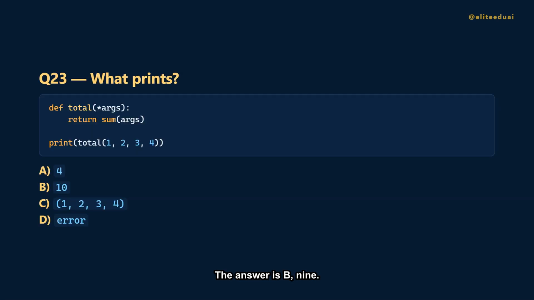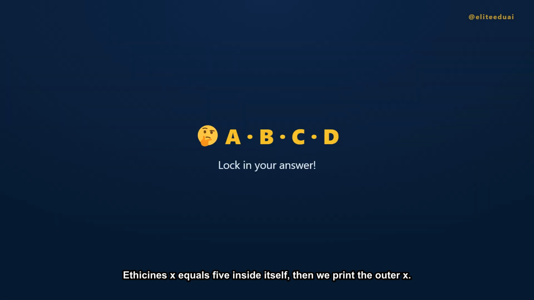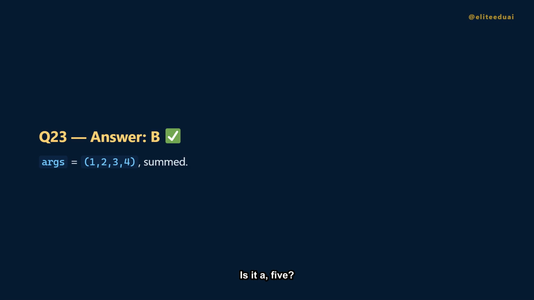Question 23. We pass 4 numbers to a function using star args. What prints? Is it A, 4? B, 10? C, the tuple? Or D, an error? The answer is B, 10. Args collects 1, 2, 3, 4 into a tuple, and sum adds them to 10.